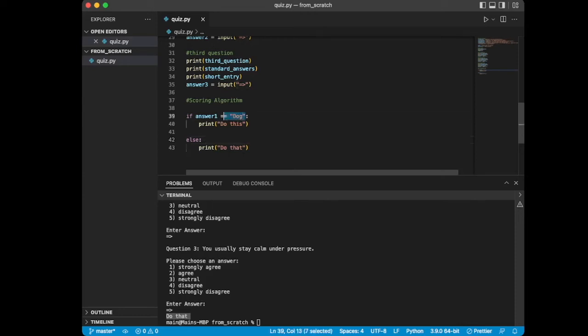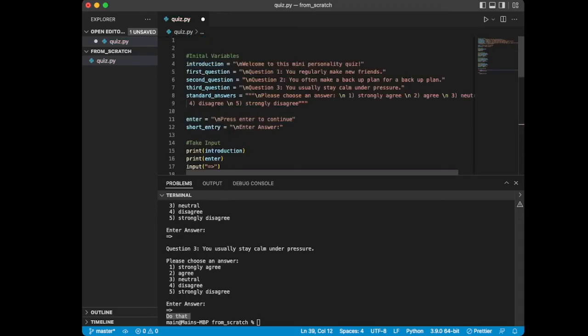We're going to use this conditional statement to score our quiz, and the way that we're going to do that is very simple. Returning back to how our questions are structured, if somebody has a value of 1 in the answer, that means that they strongly agree, and if it's 5, they strongly disagree.